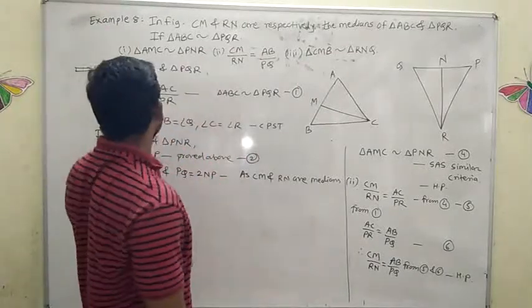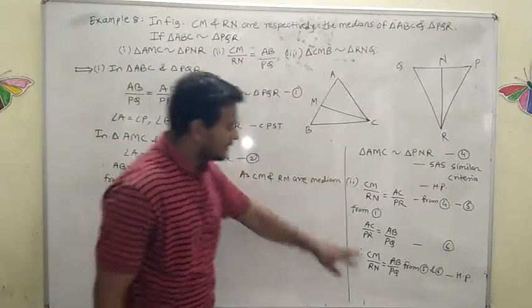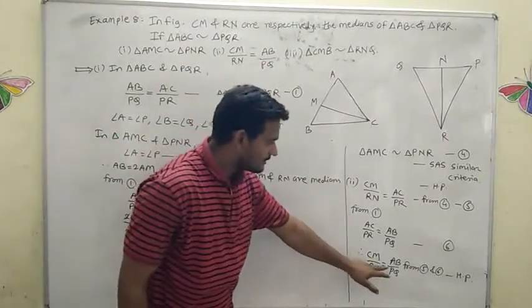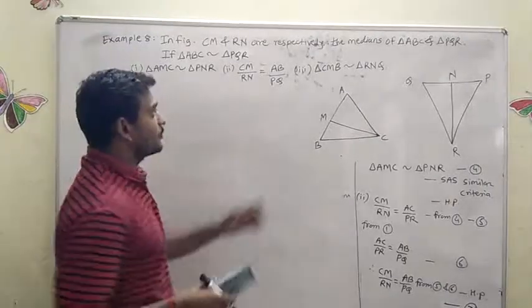See here, in the second question what do we want? CM by RN is equal to AB by PQ, we want. Here we got CM by RN is equal to AB by PQ. Copy down this. Now we will see proof number 3.